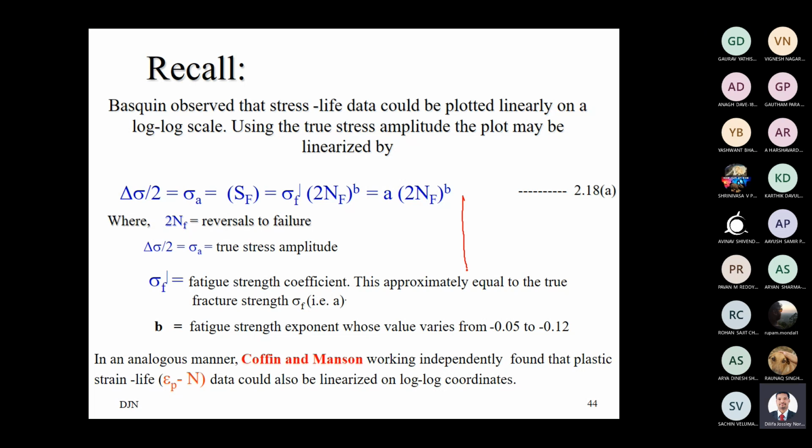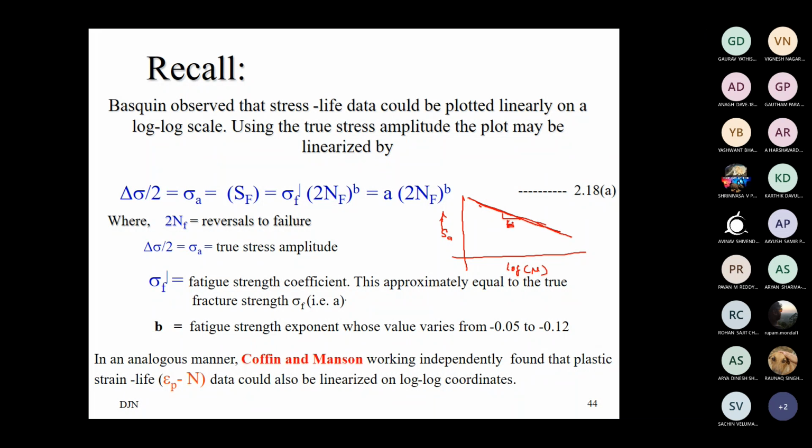If you plot the SN diagram, that is log life and alternating stress, we are aware of this particular SN diagram. I will just draw a two slope model, and the slope of this curve is b.